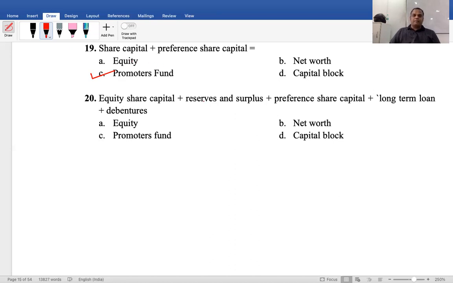Equity share capital plus reserves and surplus plus preference share capital plus long-term loan plus debenture is equal to equity, net worth, promoters fund, and capital block. Capital block represents total capital employed; it is called capital block. Capital block means total capital. It consists of equity share capital, preference share capital, and long-term loans, including debentures. Understood?